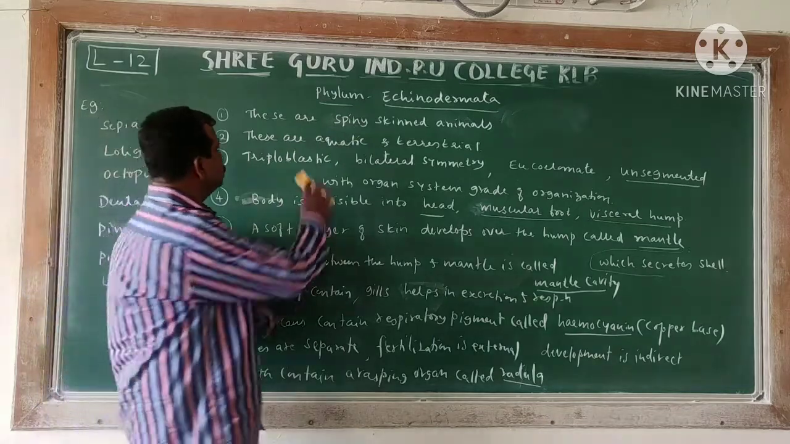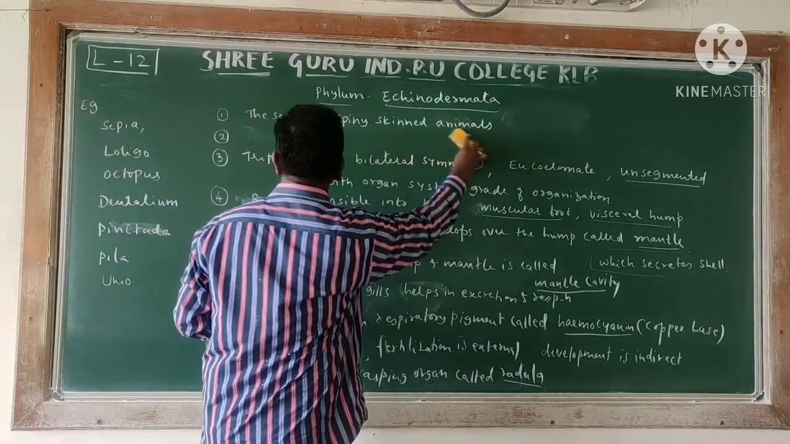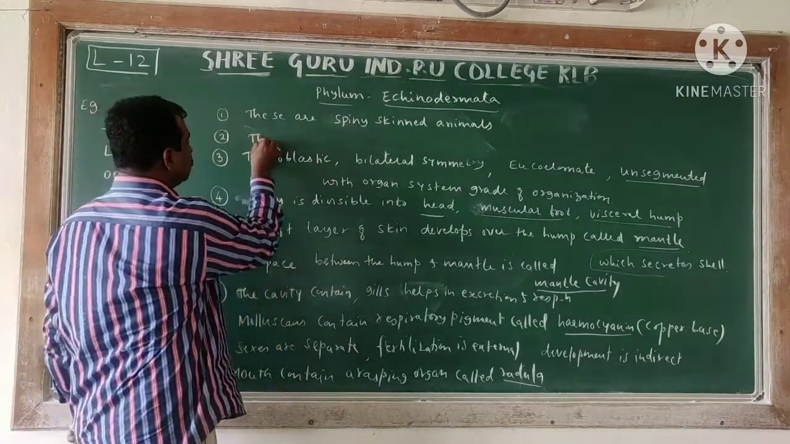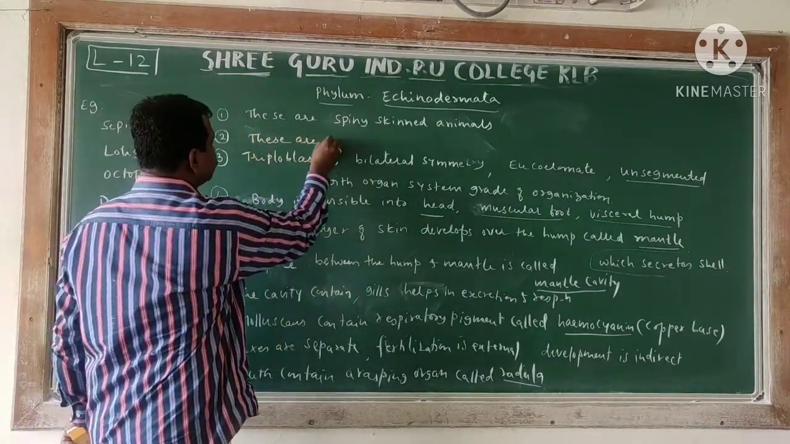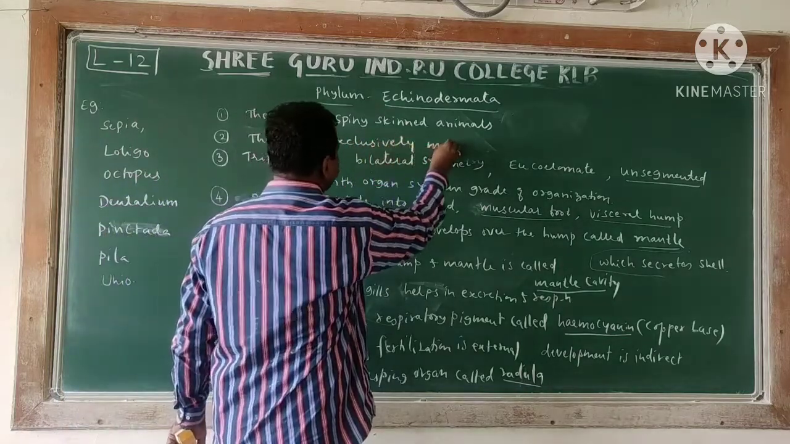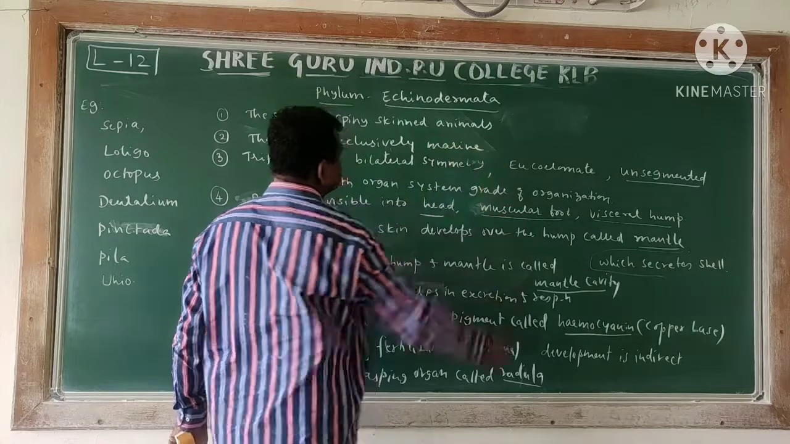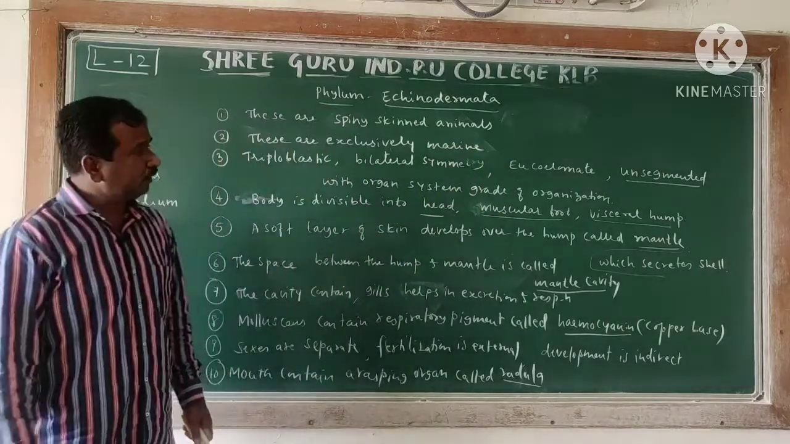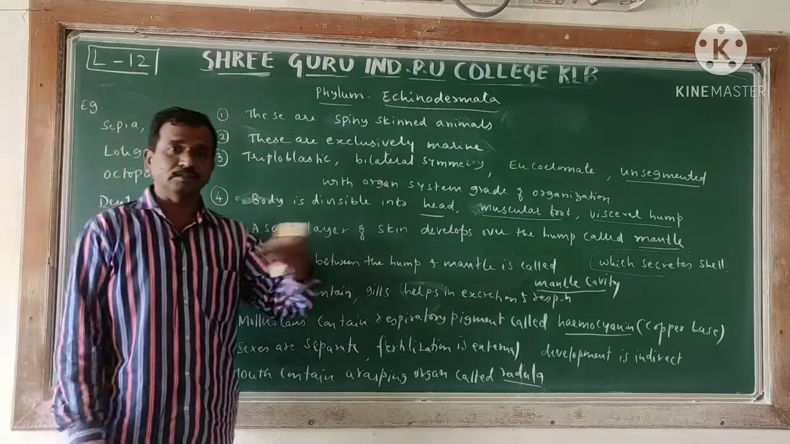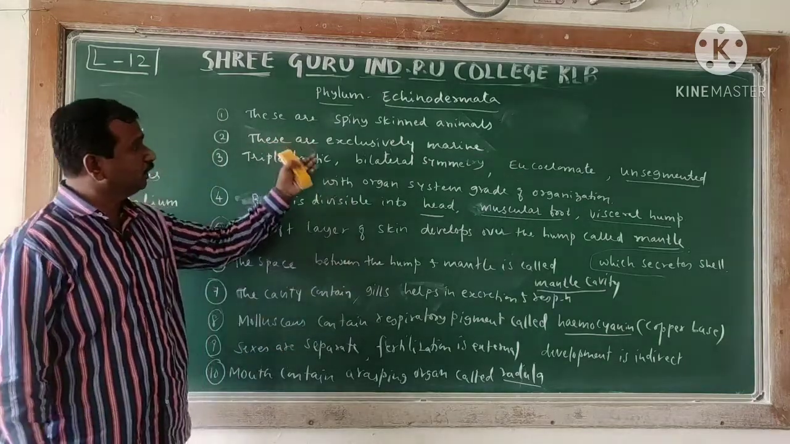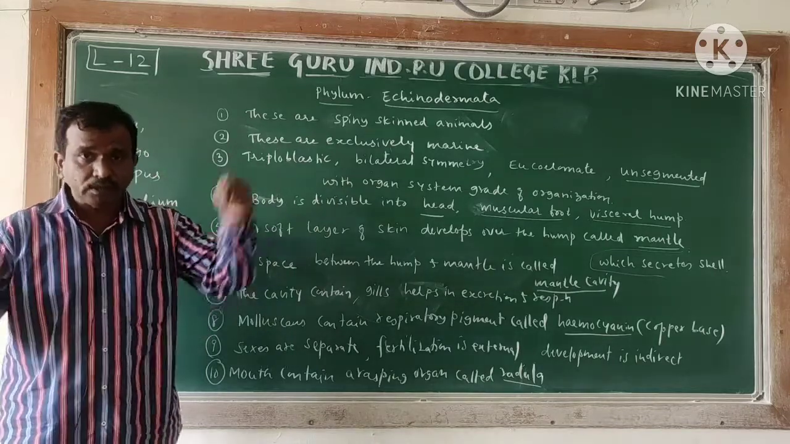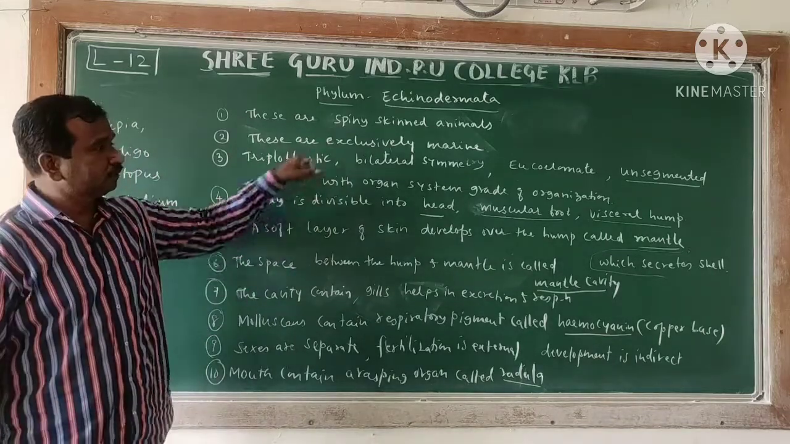Now the second character that comes is habitat. Habitat, we have to see that these are exclusively marine. Earlier we have said that some are aquatic, some are terrestrial, some are moist soil, like that we have written. But now here exclusively marine means Echinodermata are present only in the marine.